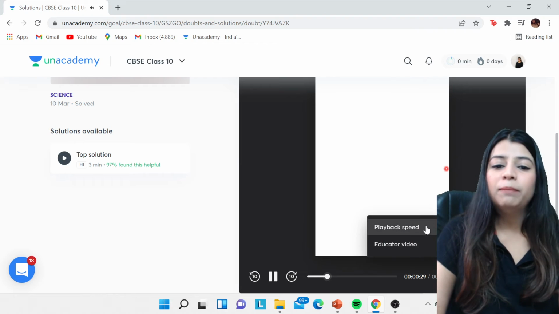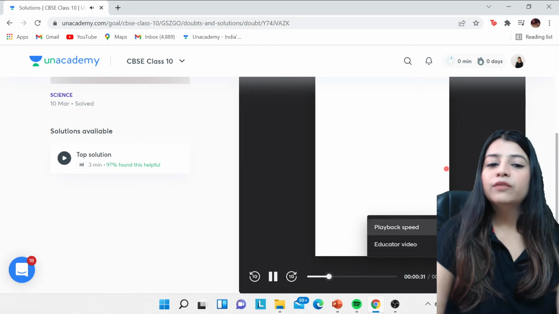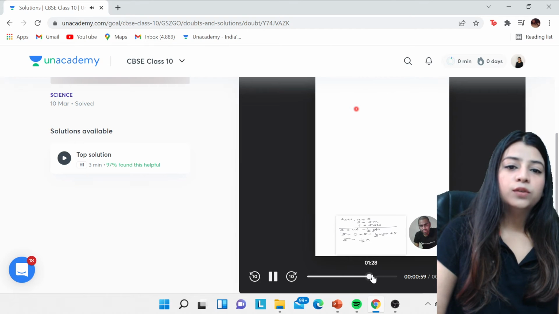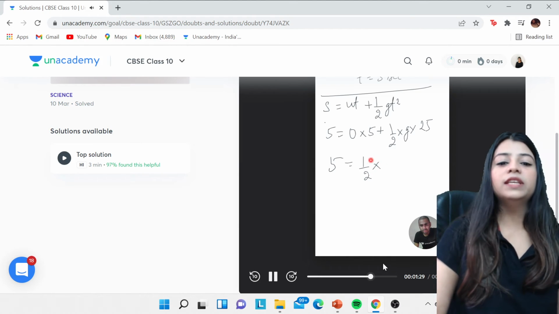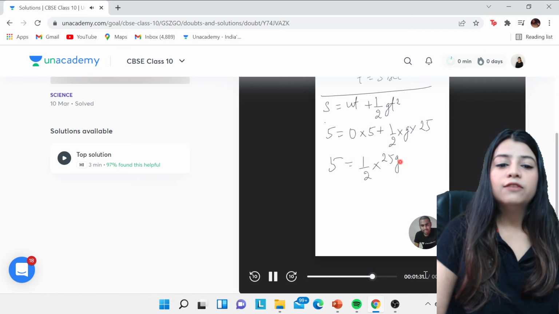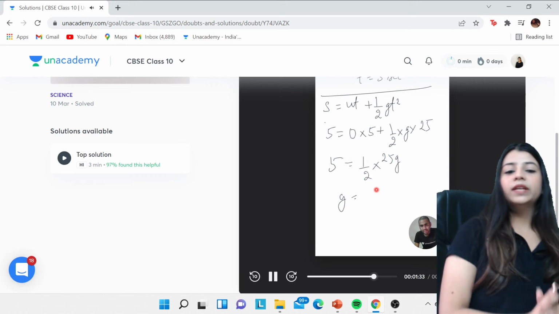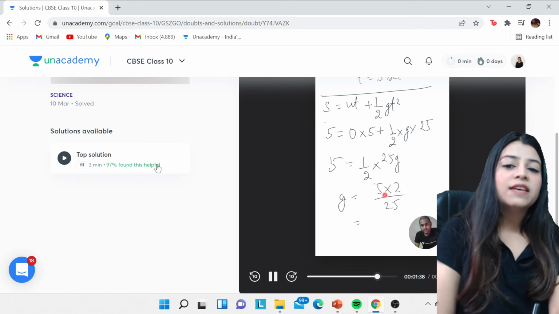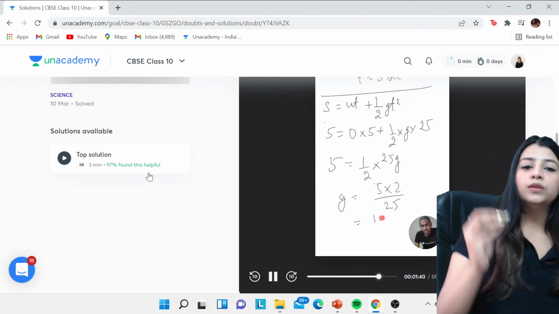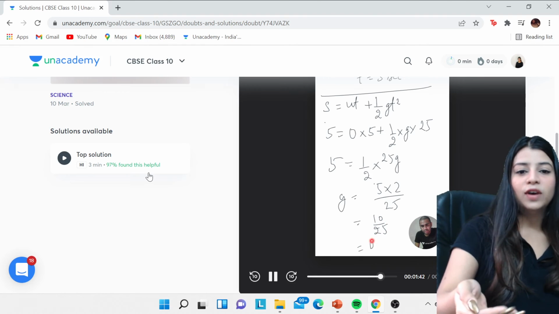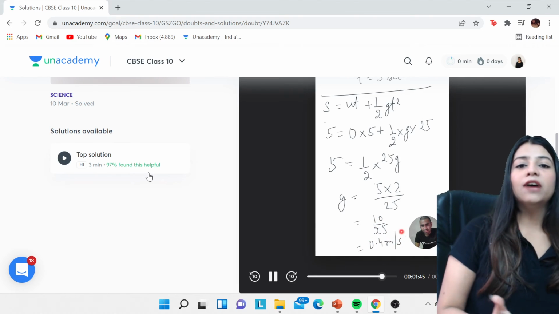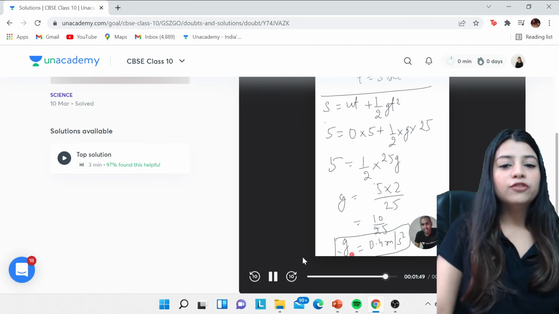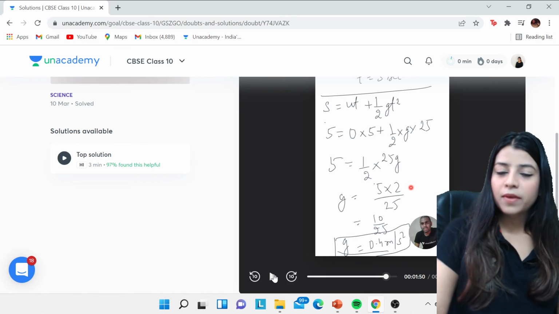You can also choose the playback speed and turn the indicator video on and off. This is how you are going to get the complete video solution, with each and every detail, in detail for your particular doubt. This solution was found helpful by 97%, and this is the top solution. For any other doubt, you can ask that too. If the solution is available you will get it in seconds, and if not, you will get it in a few seconds or a minute.